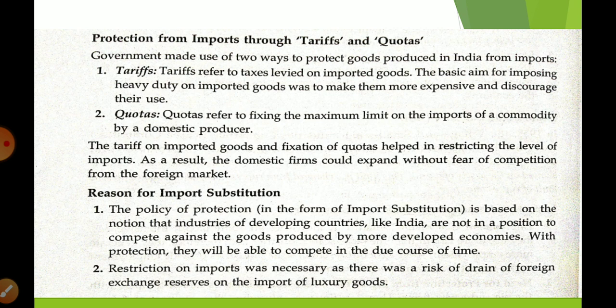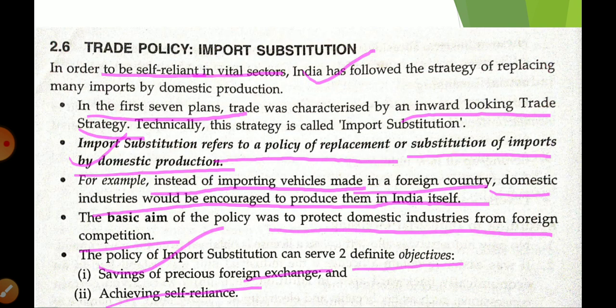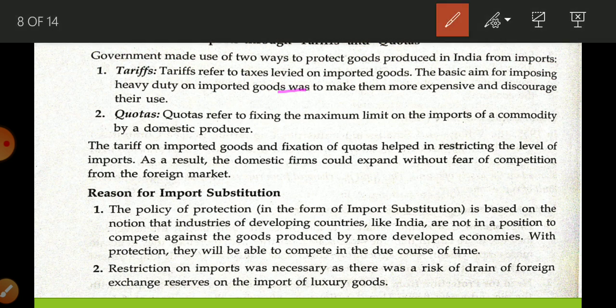What is tariff? Tariff is related to import tax that is levied on imported goods. What is the reason for imposing tariff? A high import tax is imposed on imported goods. Why? So that they become more expensive and Indian people are not going to purchase them. For that, high import taxes are imposed on foreign goods.